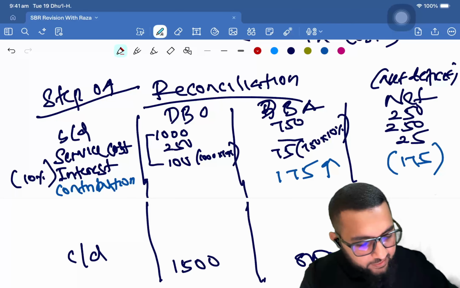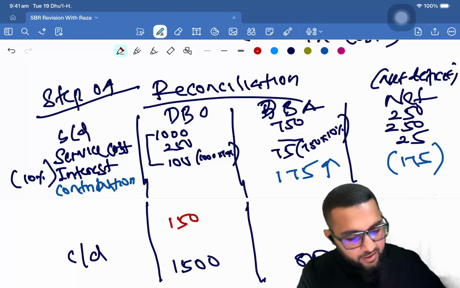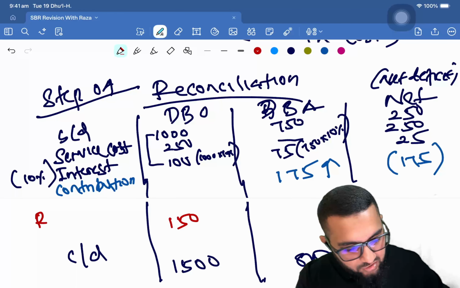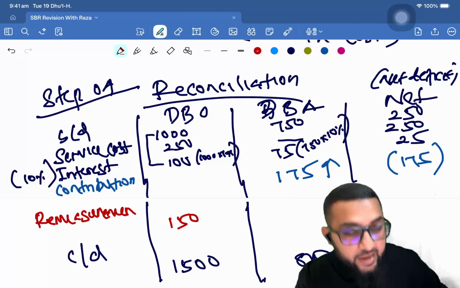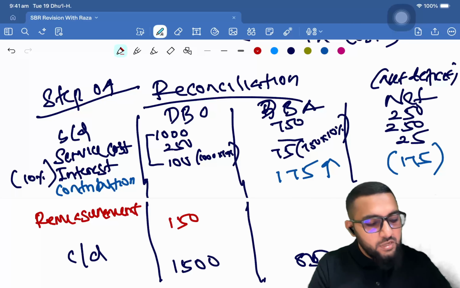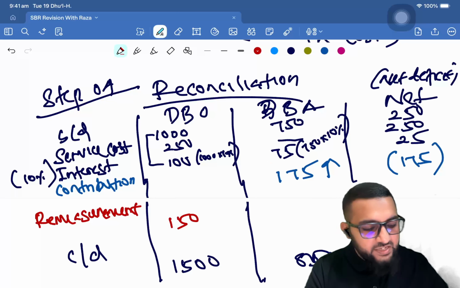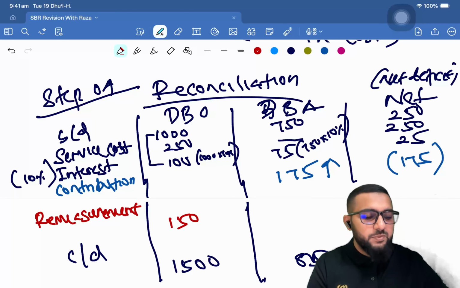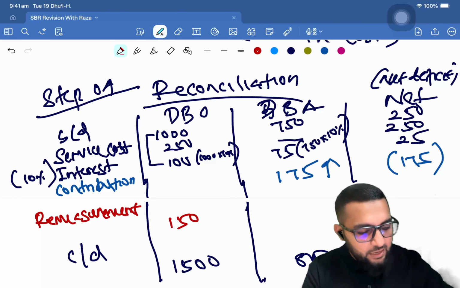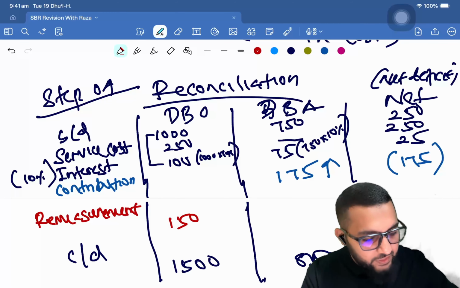Now we arrive at the remeasurement component, or you call it actuarial gains and losses, right? Now what's the figure here? 750 plus 75 plus 175. Yes, so 175 plus 75 is 250. 750 plus 250 is 1000. 1000 becomes 850.